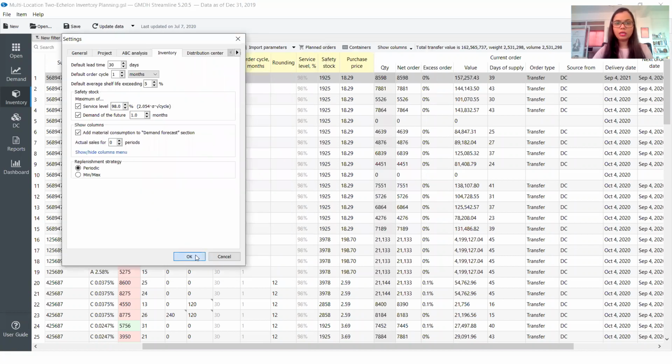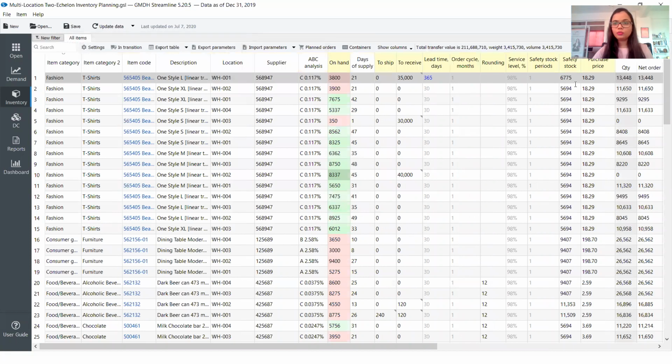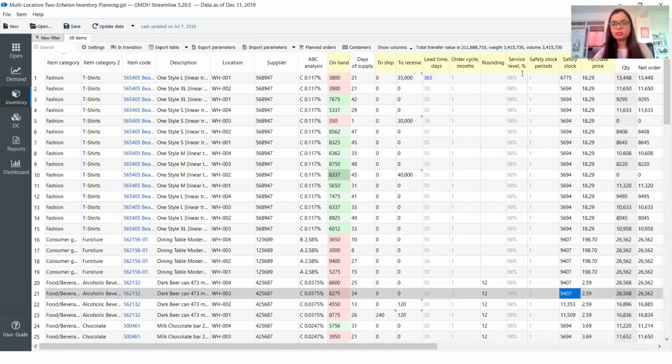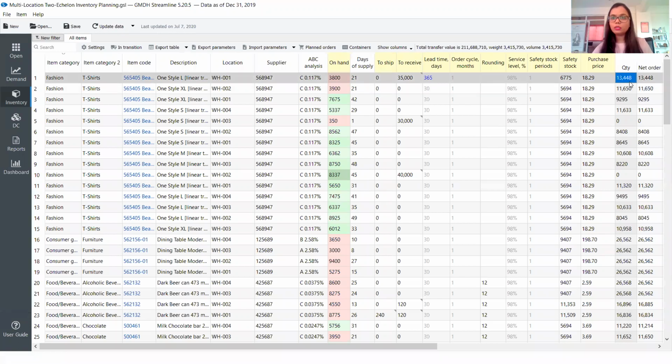And let me do that. And now you would notice that the safety stock is different for different items. It has increased because now I have two factors to determine our safety stock. Then comes the purchase price and the final quantity.